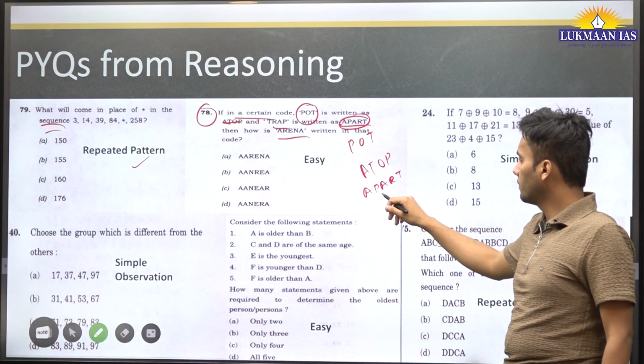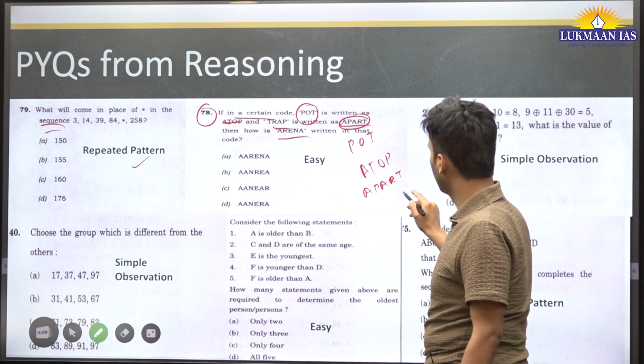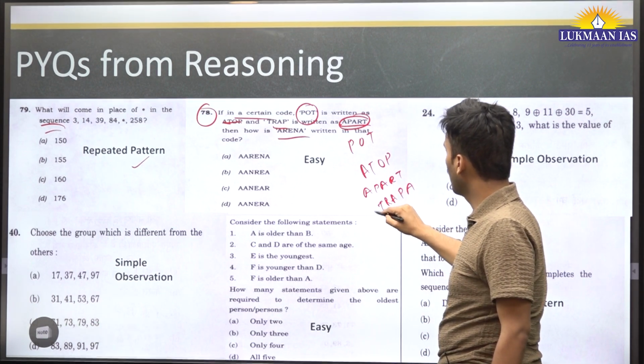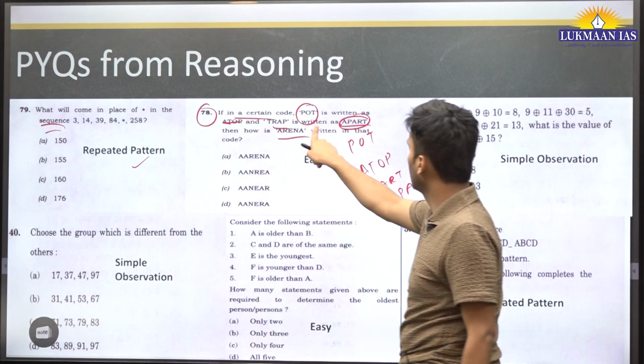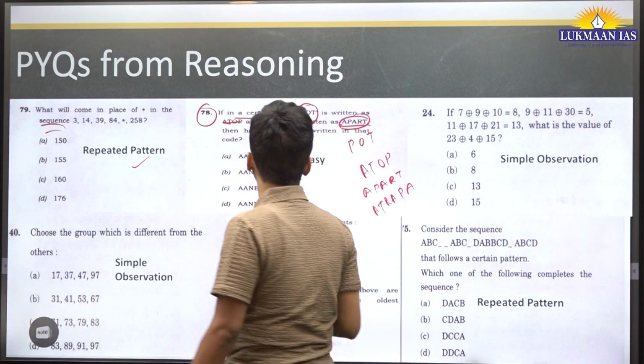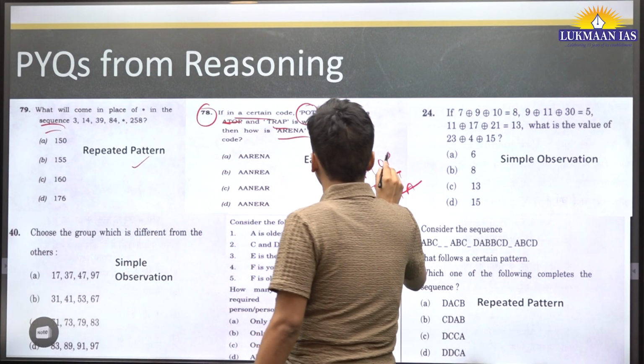Now once apart is given, we reverse the letters, reverse APART, and add A to the top. Is it the same? Sorry, trap.